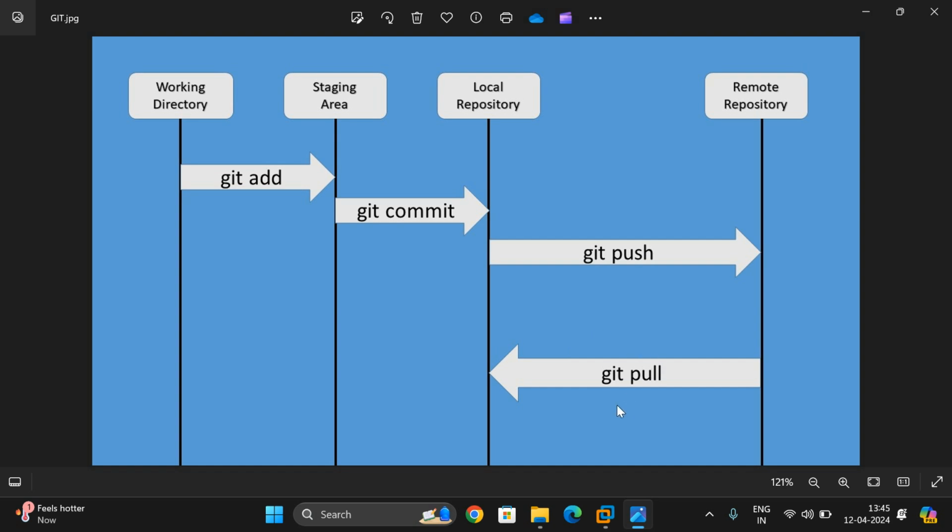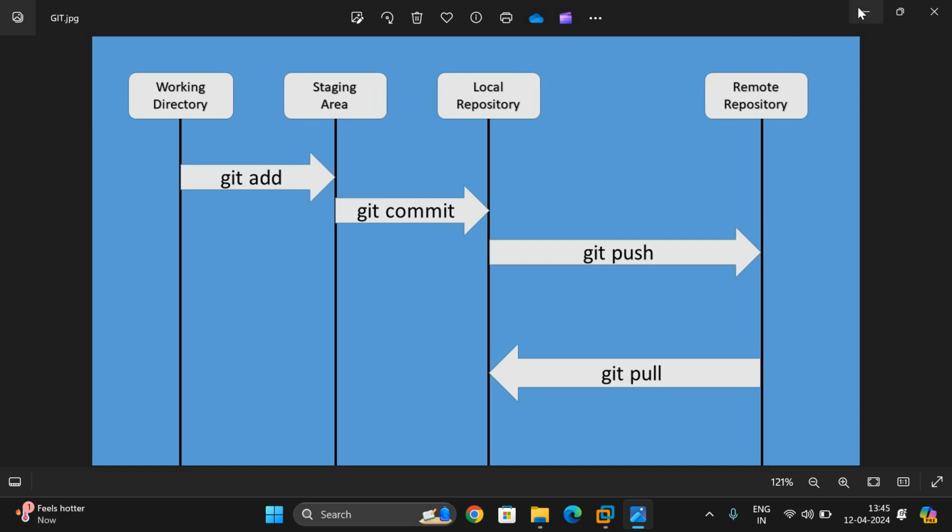We can also use the git pull command, or we can use two commands, that is a fetch command and a merge command. Even if you are using a pull command, that will implicitly execute the two commands, fetch and merge. So this is the working environment of Git and GitHub. This is completely Git, which works on your local system, and this is the remote repository, that is GitHub.